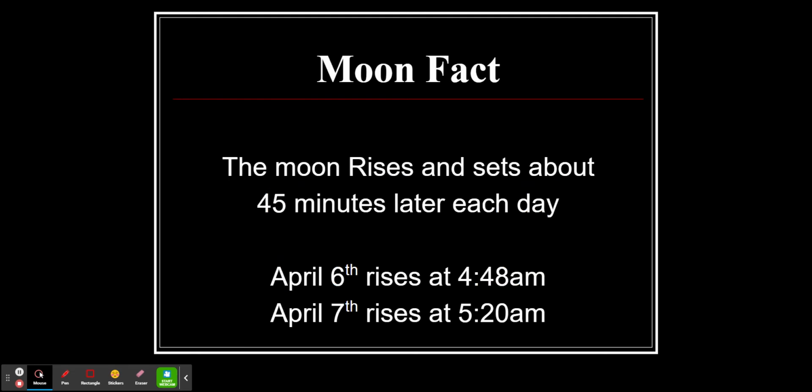Some moon facts here. The moon rises about 45 minutes later each and every day. For example, the moonrise is at 4:48 a.m. on April 6, and it's going to be at about 5:20 a.m. on April 7th. So each day the moon is going to rise approximately 45 minutes later each and every day.